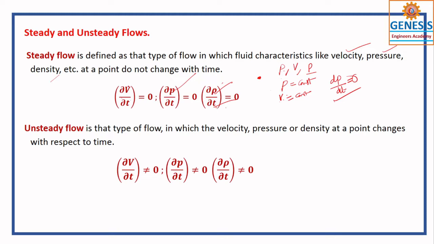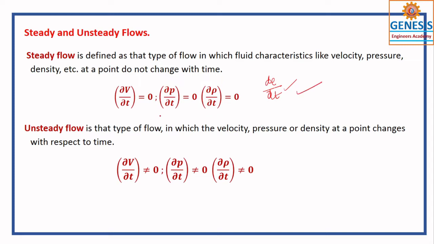The change in velocity with respect to time is also 0, like dV by dt. You can use that, but mixed cannot be used. So this is about steady flow, and you can say that the discharge is constant. That is the original meaning.